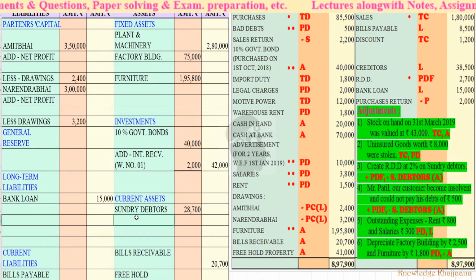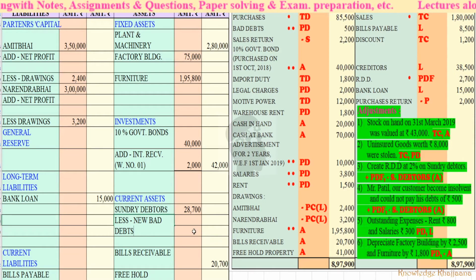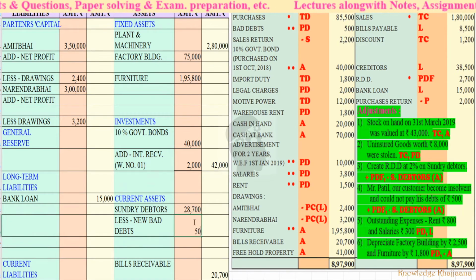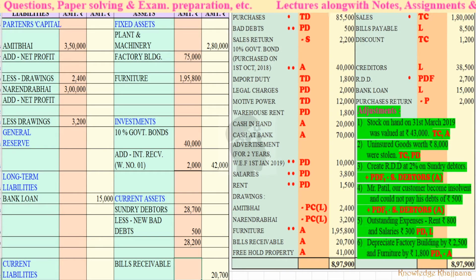Similarly, that much amount we will deduct from sundry debtors. Sundry debtors less new bad debts. How much are they? Rupees 500. So 28,700 minus 500 is equal to 28,200. So two recordings of this we have done, Mr. Patil. Same, we have added it to the profit and loss account debit side, and we have deducted from the sundry debtors at the asset side.